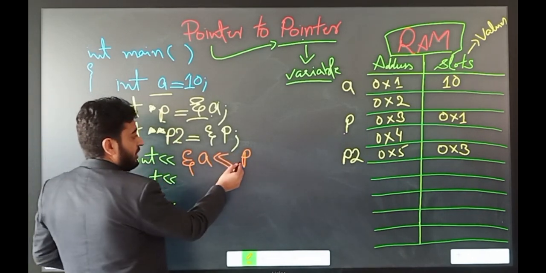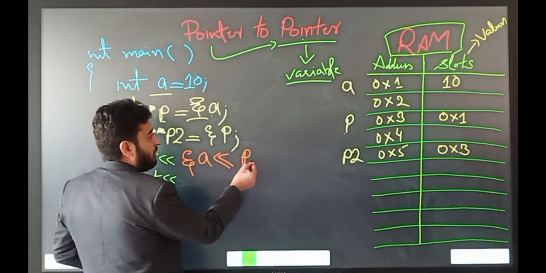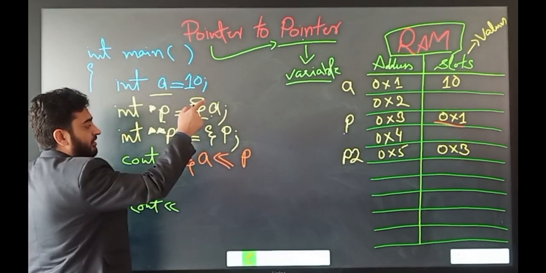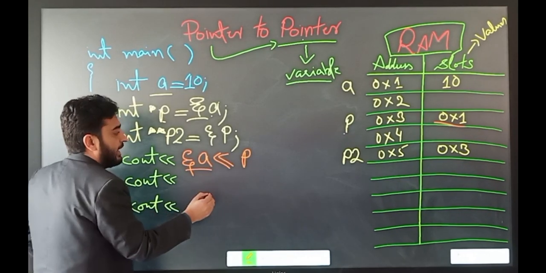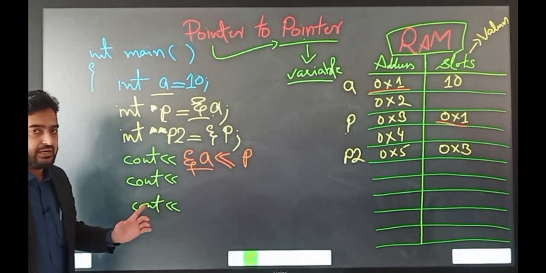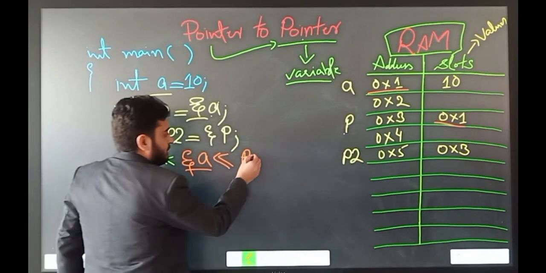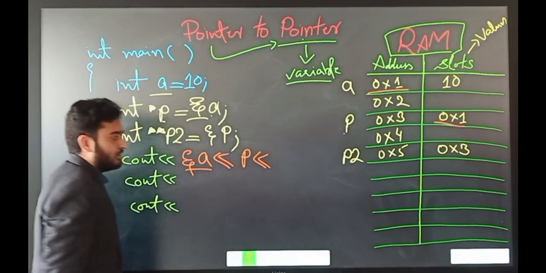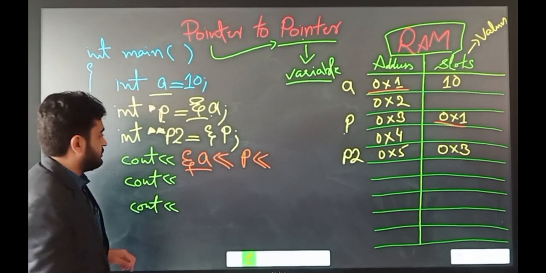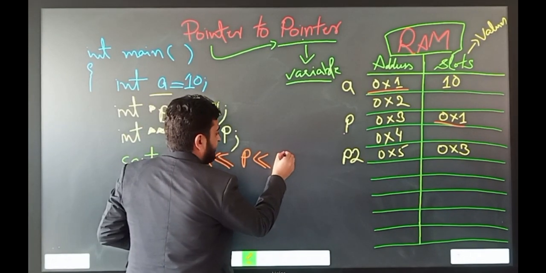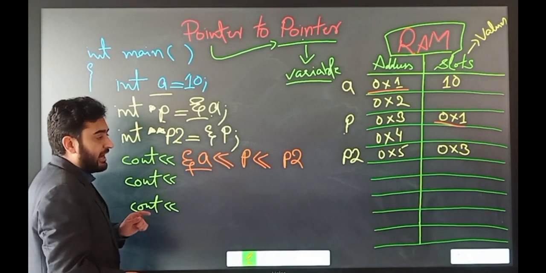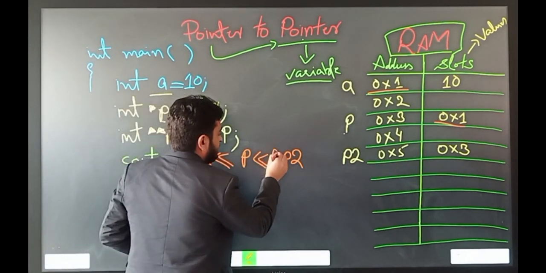Okay, so this will print the value of P. The value of P is 0x1, which is the address of A. So in both cases you are printing the address of A. Another way to print the address of A is to use the double pointer by writing down the pointer name and writing only a single dereference operator.